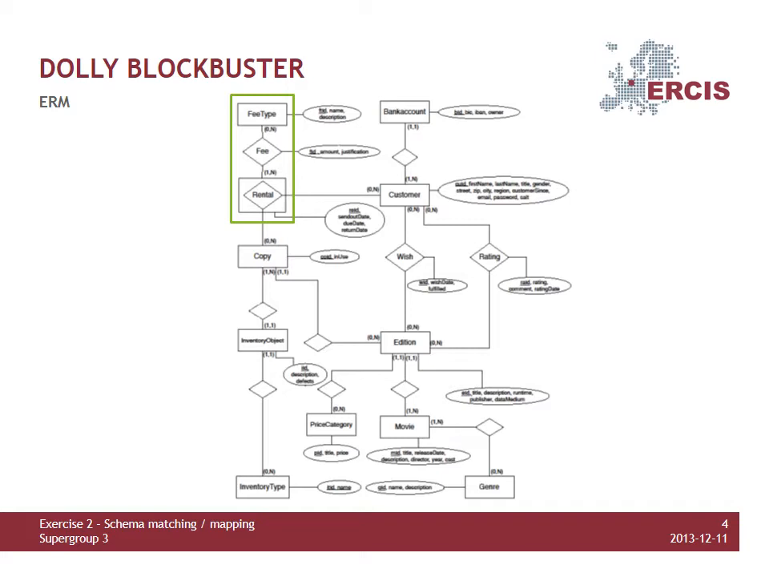There is no direct connection of fees to a customer. Another difference is that Dolly Blockbuster movies are furthermore divided into editions, so there can be extended cuts or 3D versions of the same movie. Also, Dolly employs an inventory system in which every object contained in a movie copy is individually maintained in the database. Apart from that, both database schemas are very similar in their basic structure.